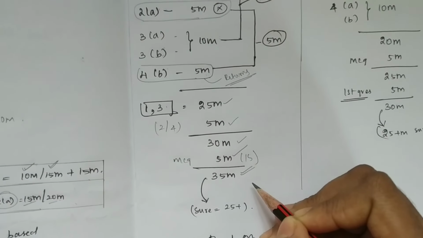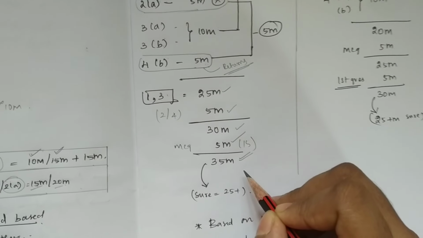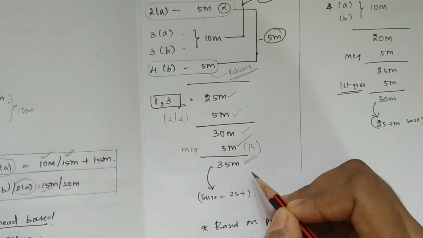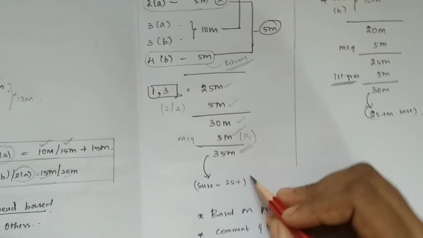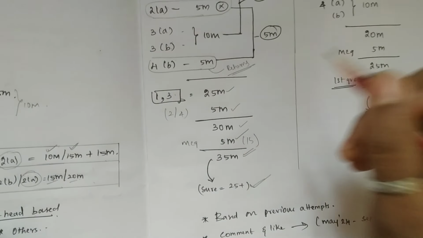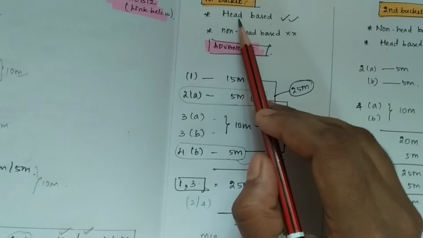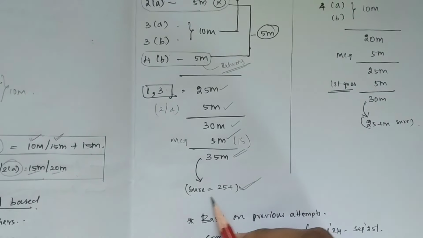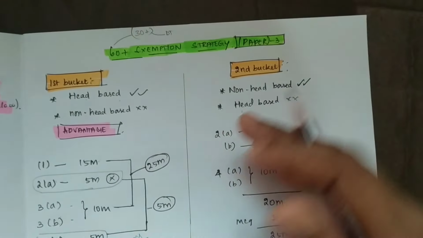And I'm not meaning here that 35 out of 35 you will get in the examination. No. Out of 35, you will at least be getting some 20 or 25 plus in the examination. So that 20 or 25 plus you can expect for sure from the examination, because you are very good at head-based chapters. So this was the first category, the thought process towards the exemption.